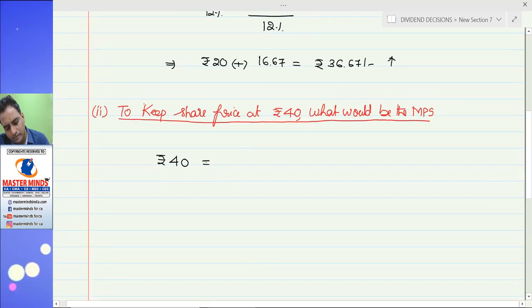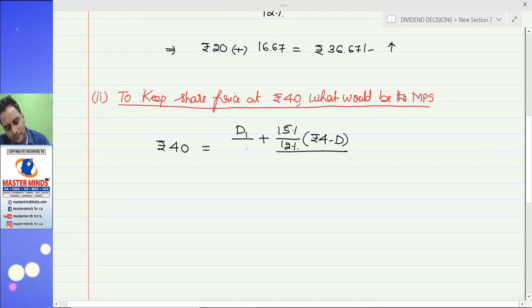D1 divided by KE 12% plus R 15% by 12% into E, 4 rupees minus D1, divided by 12%. Okay, I do one thing.